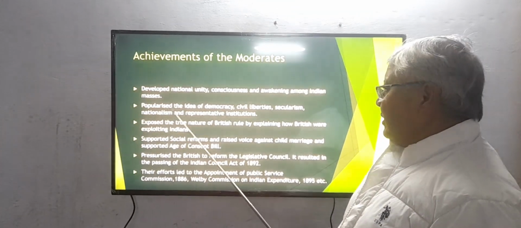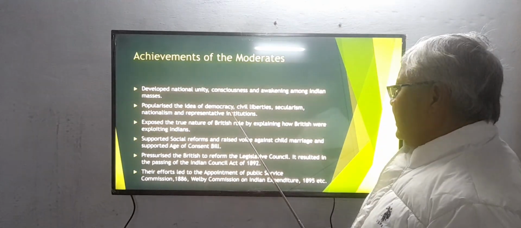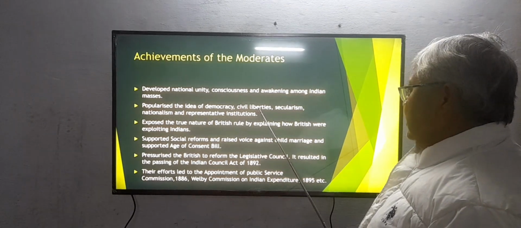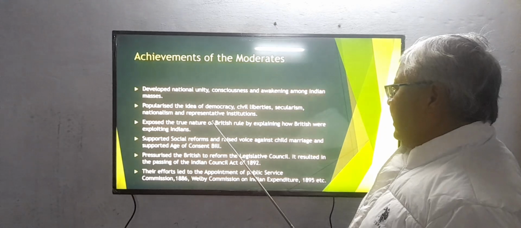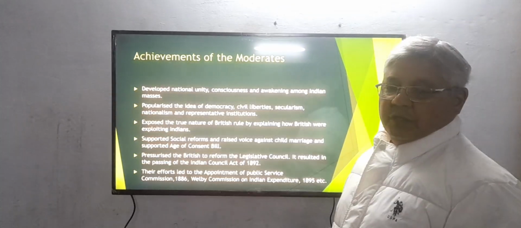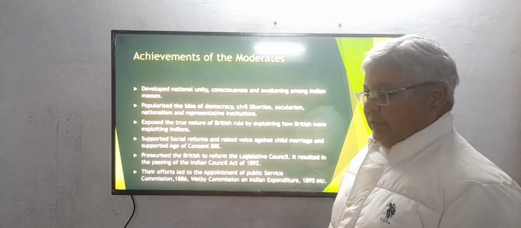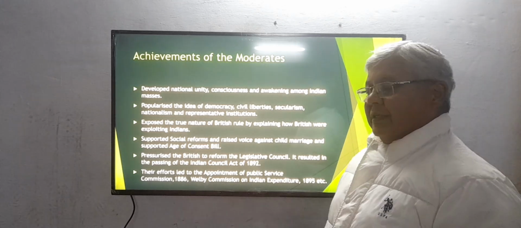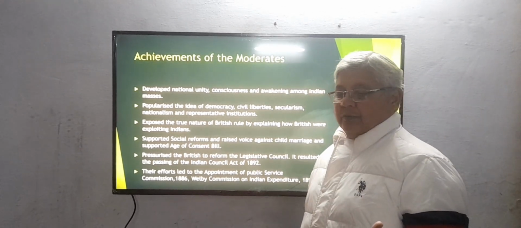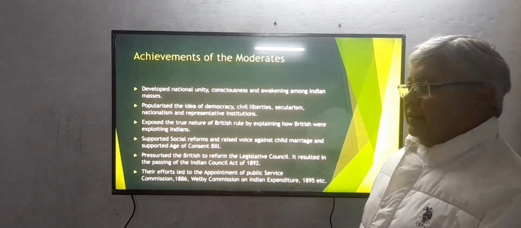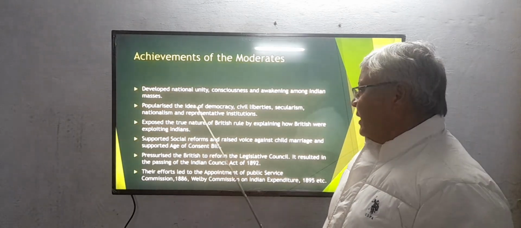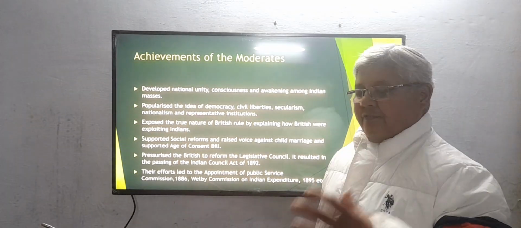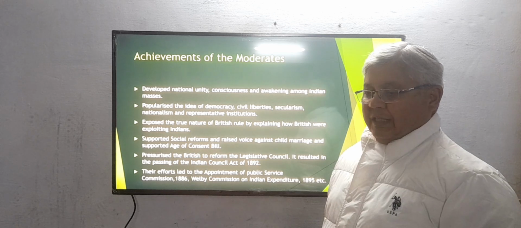Second of their achievement was that they popularized the idea of democracy, civil liberty, secularism, nationalism and representative institution. They wanted to participate in self-government. So they popularized the idea of democracy, as well as they worked for the freedom of the Indians.